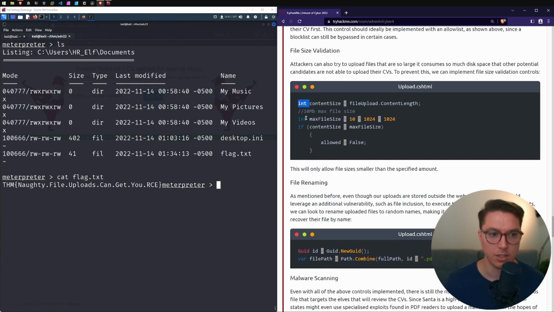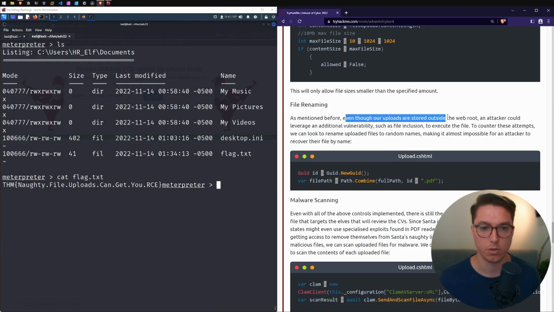So now we have an integer variable called max file size. I don't know why it's 10 multiplied by that. Is that like 10, 20 megabytes? I'm not really sure. Oh, here we go, we have a comment, 10 megabytes, max file size. Yeah, that's a little confusing, but sure. So if the content size is greater than the max file size, which they've set to 10 megabits, isn't a lowercase b bits if that's bytes? Shouldn't that be uppercase B? Anyway, if that's the case, allowed is equal to false like the others.